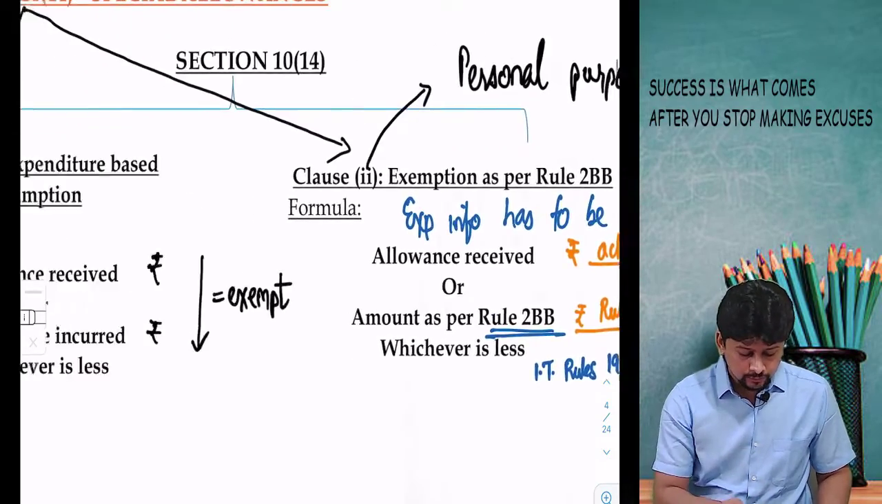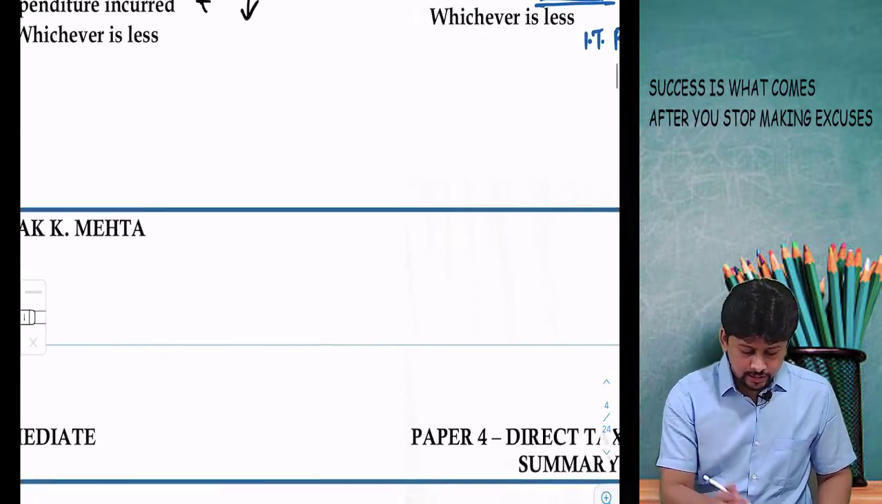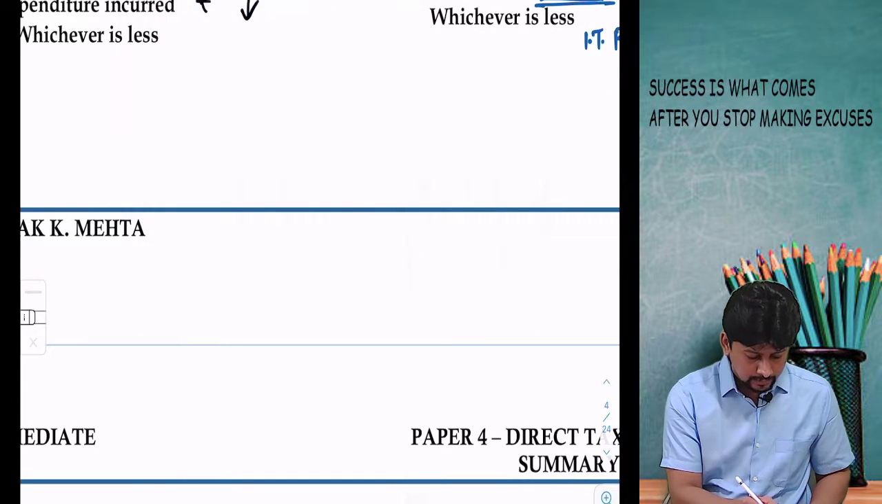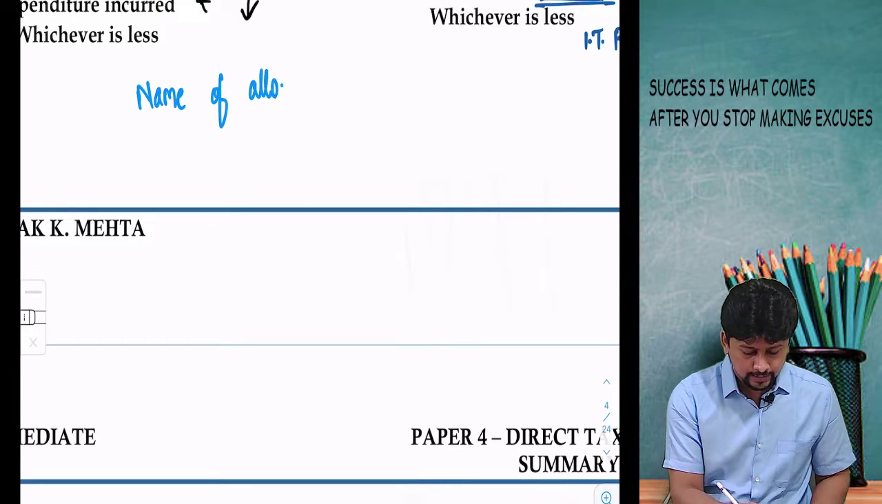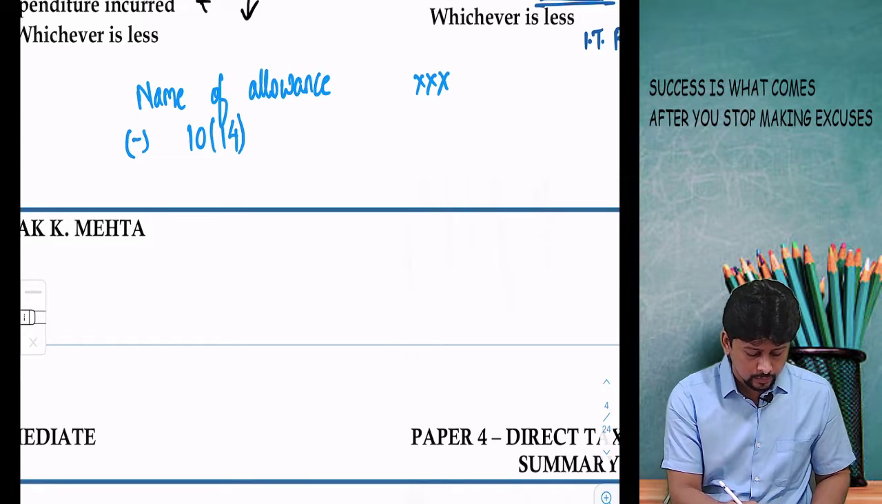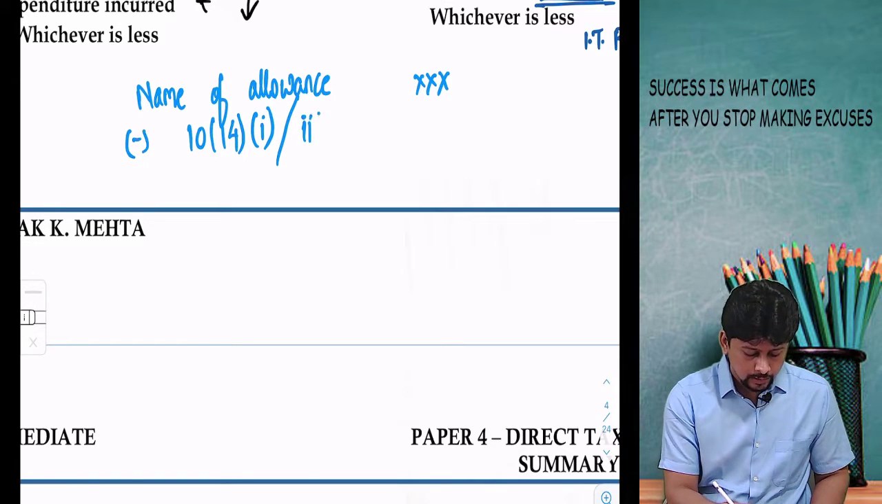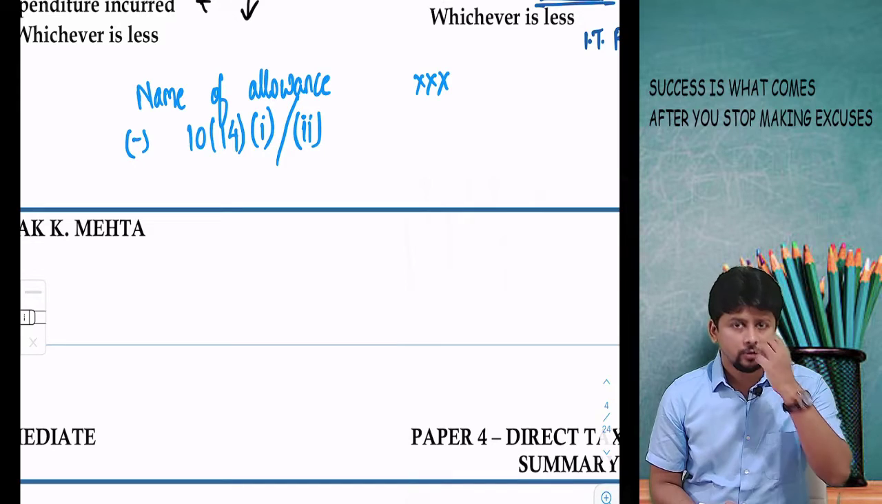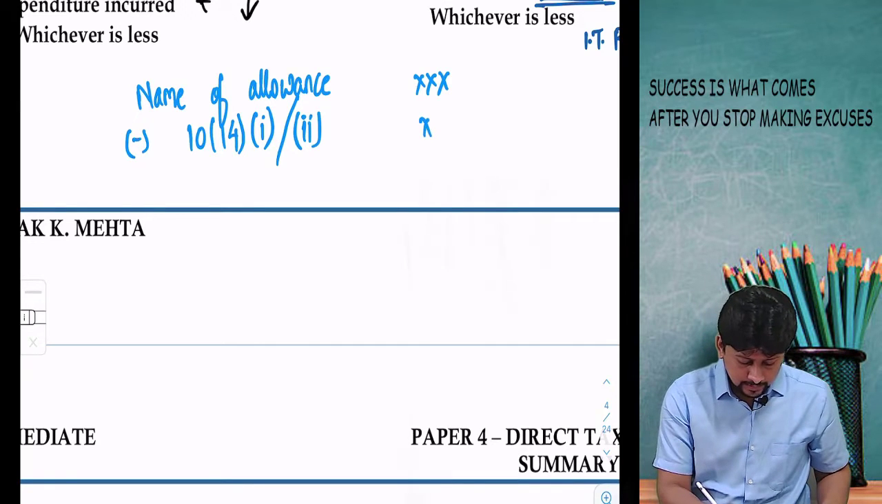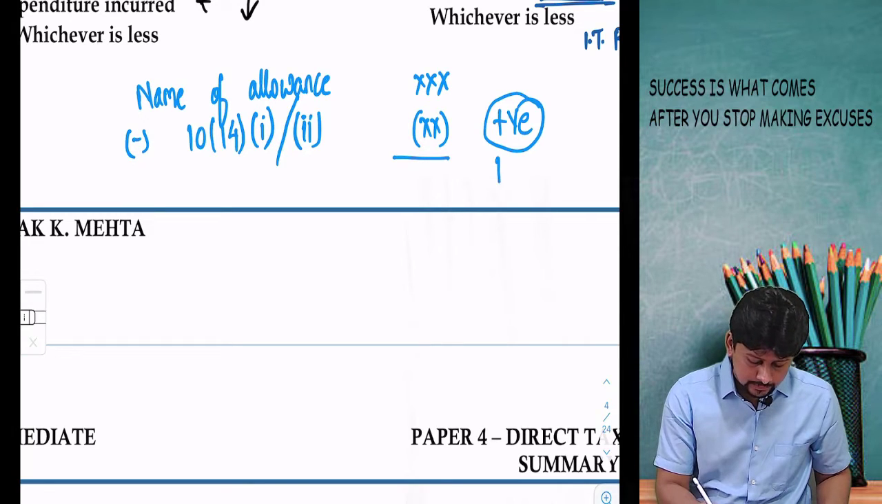So in terms of a question, your presentation will look something like this. Special allowance: you will write the name of the allowance, whatever it is, in the inner column, minus exemption under section 10 clause 14, subclause 1 or subclause 2, 1 if it is official, 2 if it is personal. Subtract the exemption. After this, if something remains, it is this amount which will be taxable.